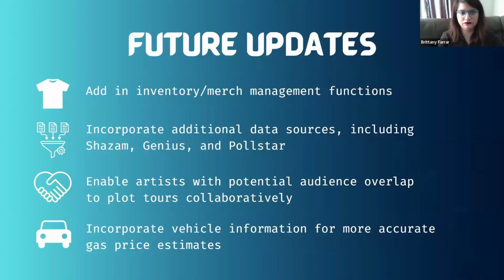Once we go live with a subscription model that allows artists to try the tool with 2 to 3 of their top cities, we are planning to add merch management to further boost artist profitability along their tour. We also hope to make the algorithm even smarter by adding data sources such as Shazam, Genius, and Polestar. And finally, we plan to add functionality for collaborative tours as well as the option to input a vehicle type for the most accurate gas cost calculations.